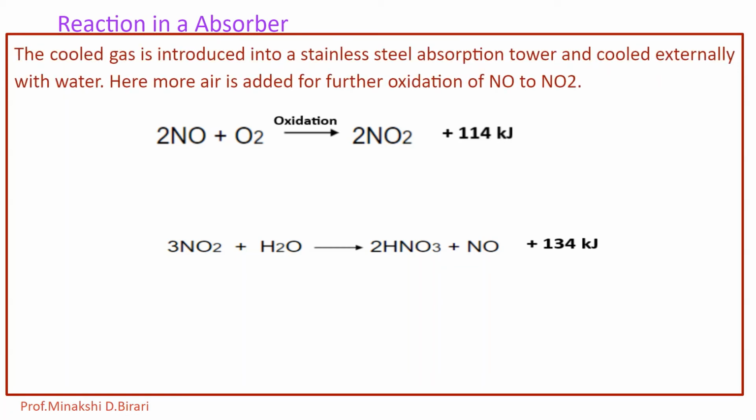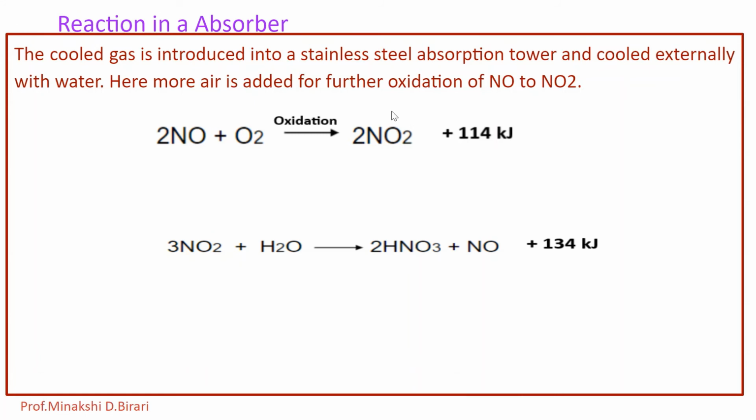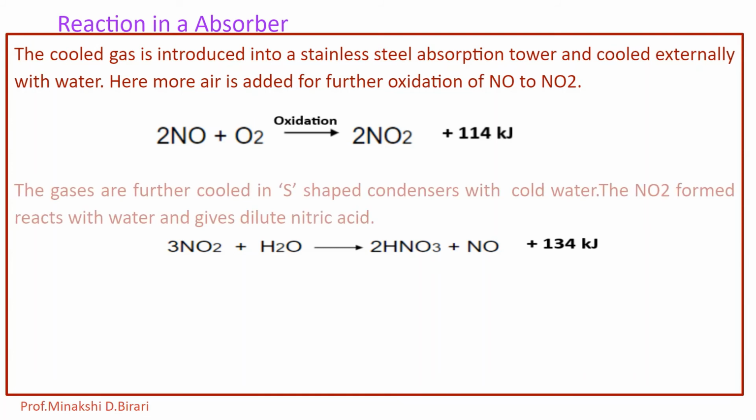The cooled gas is introduced into a stainless steel absorption tower and cooled externally with water. Here more air is added for further oxidation of NO to NO2. This is the reaction which occurs in the absorber: 2NO plus O2 gives 2NO2. So more air is added to convert NO into NO2.